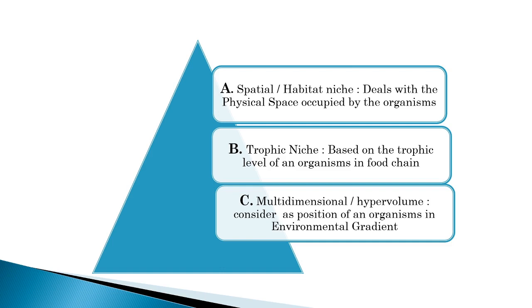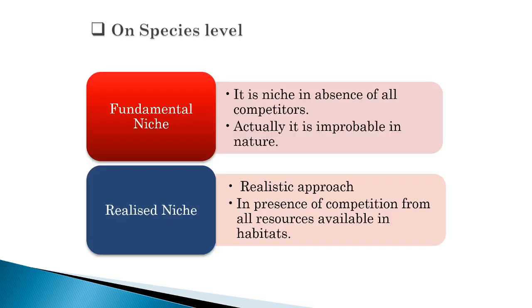Then we have seen different types of niche: spatial niche, habitat niche, trophic niche, multidimensional niche. Spatial or habitat niche deals with the physical space occupied by the organism, trophic niche is based on the trophic level of an organism in the food chain, and multidimensional or hypervolume niche considers the position of an organism in the environmental gradient. Next, on the basis of species level, fundamental niche and realized niche are two different types.